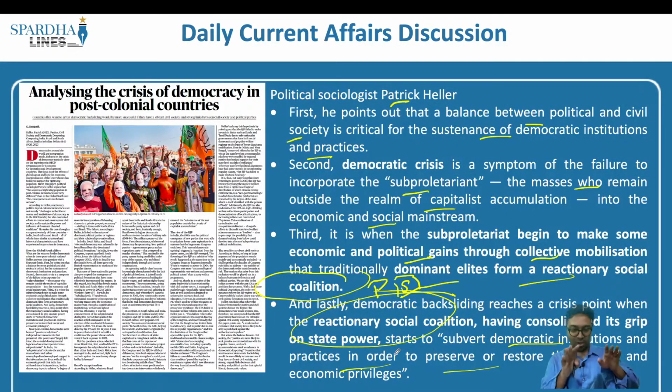So basically the author goes on to say that after independence, when we look at countries like India, Brazil or South Africa, they have had similar conditions. They have also had similar economic conditions, social conditions, and they were all under the British administration. So after they got independence, they did get the independence, but what we have is a consolidation of a few political parties and elites. If they have to be kept in check, what we require is civil society actively participating in the process, is what this article is all about. Now let's look into the next article.